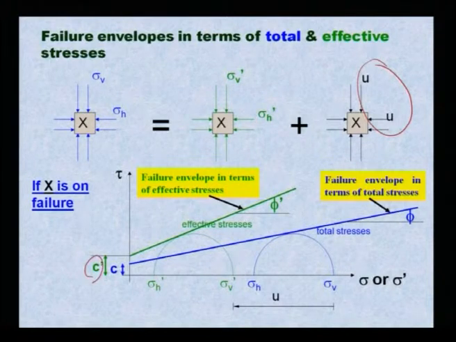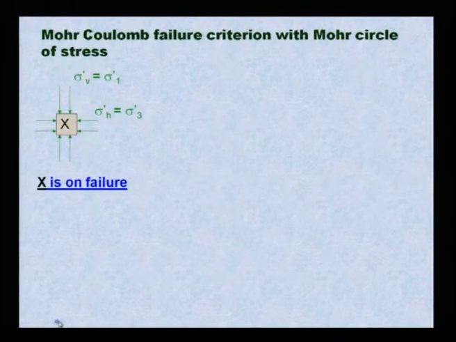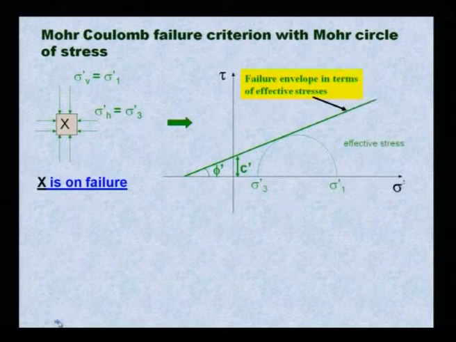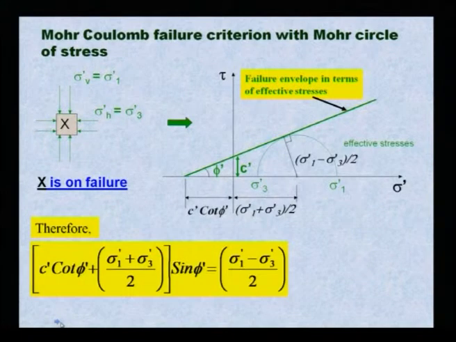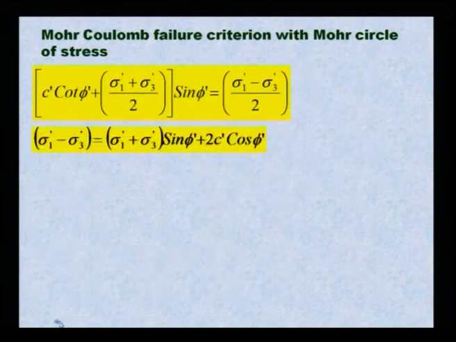This is C prime, phi prime, and this is your phi and C. Phi and C are your failure parameters, meaning C and phi in terms of total stress, and C prime and phi prime in terms of effective stress. This I have explained also earlier.